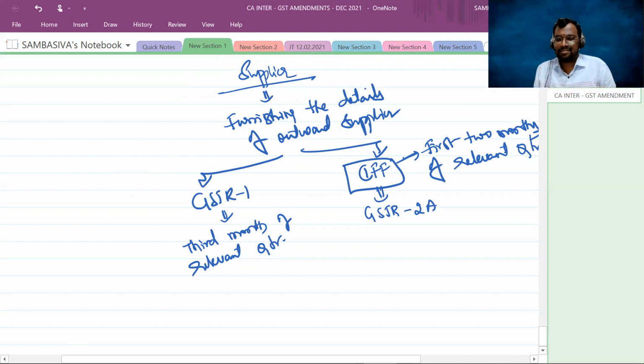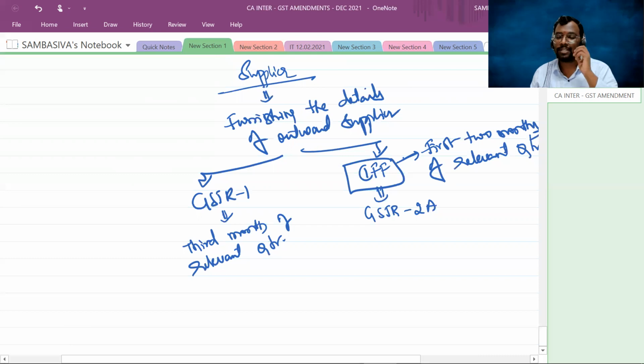As simple as that. So, the manner of furnishing the details of the invoices: for the first 2 months, the supplier can use the IFF, Invoice Furnishing Facility, and for the third month, he will file the GSTR 1. Are you following, everyone?